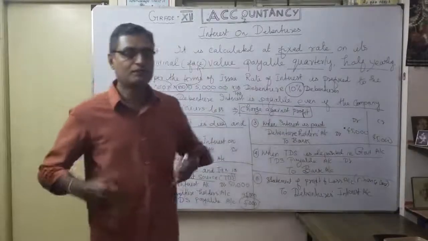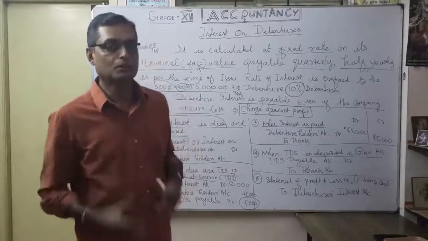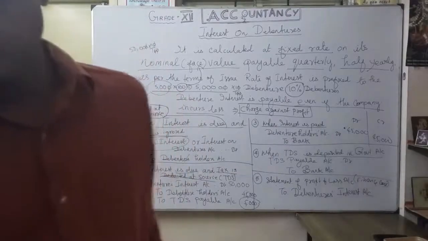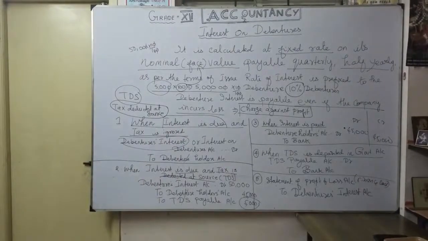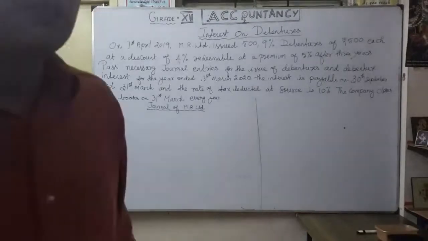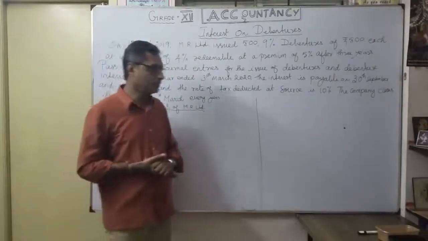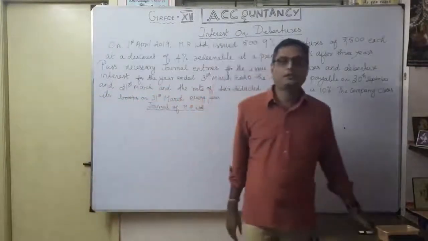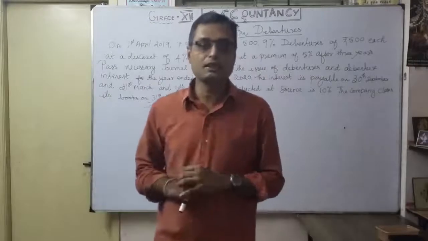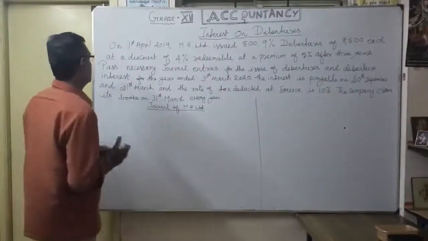Now with the illustration, with the example, you will clearly understand. Okay. So we will go on one example. So now let's see one illustration example, interest on debentures. Okay. So we are going to pass journal entries when you have to pay interest on debentures. Okay. So here read the question.